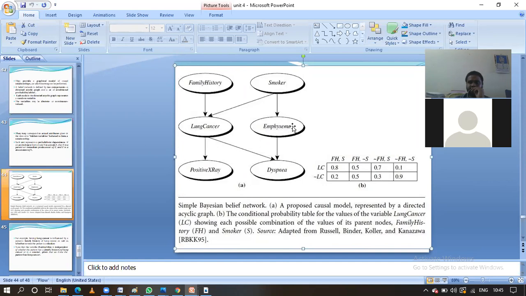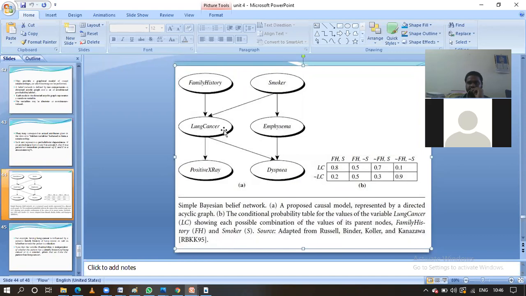Emphysema means any problem occurring in the holes present in the lungs. Dyspnea means difficulty in breathing. If there is any problem in our vessels, obviously they are unable to inhale. Likewise, if the particular person has lung cancer, obviously there may be a chance of dyspnea.